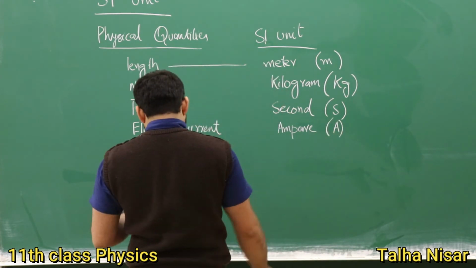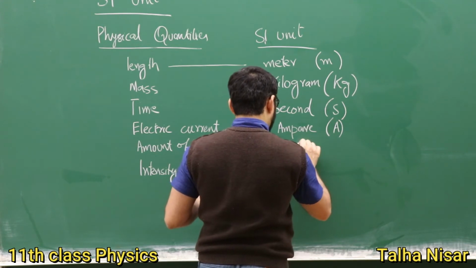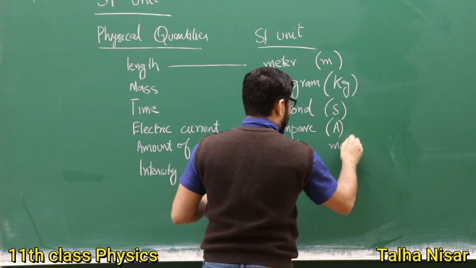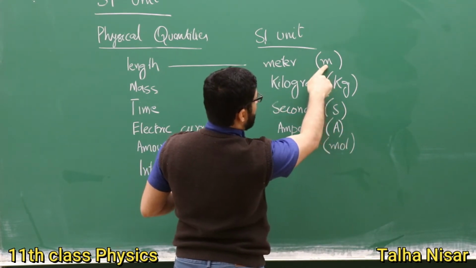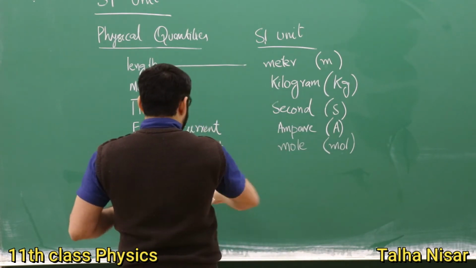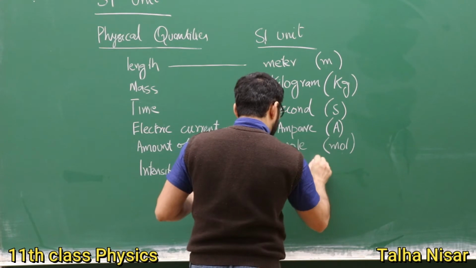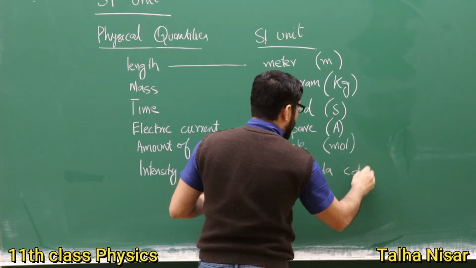For the amount of substance, we have mole, which is represented by mol. This is mol because we already have m here. So this is the intensity of the light, which is candela, represented by cd.